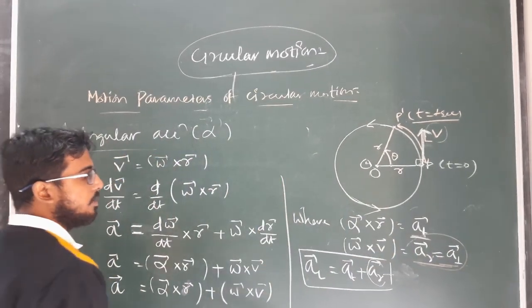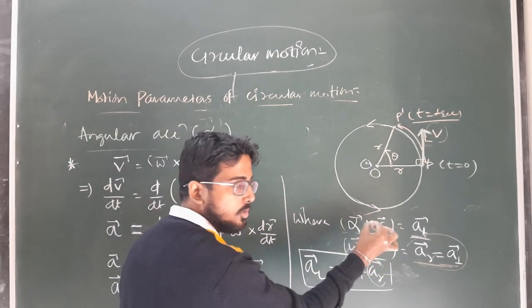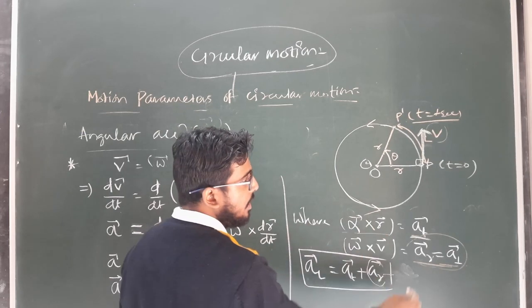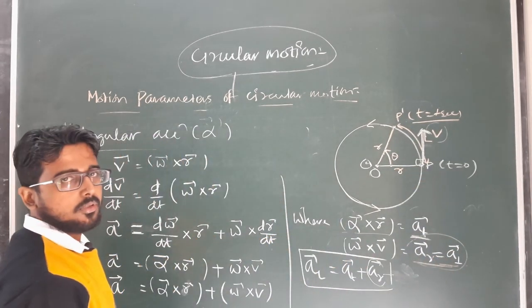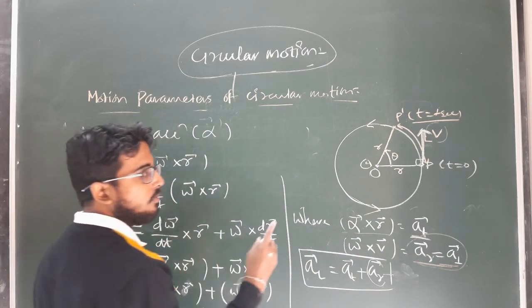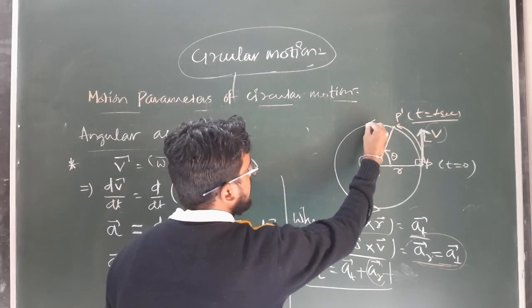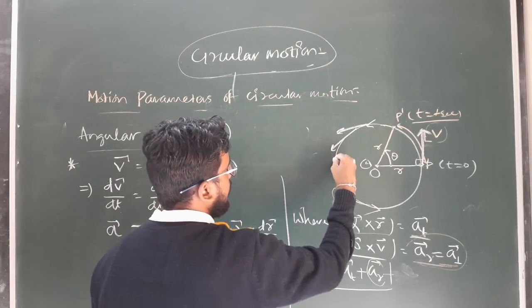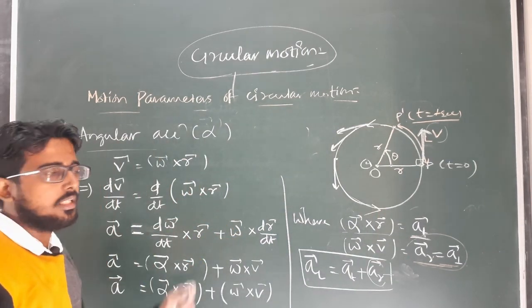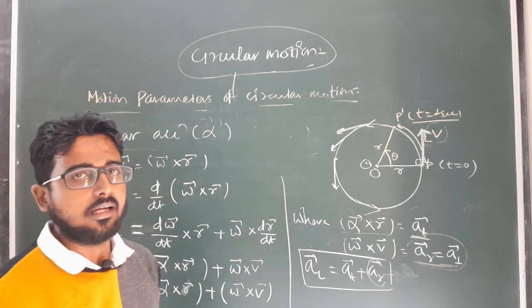Clear? So you have to remember that a tangential, which is defined as alpha cross r, is responsible to change the magnitude of linear velocity, and a radial is the cause which is responsible to change the direction of linear velocity. And for a circular motion, we already observed that at each and every point the direction of the linear velocity changes. So if a body is executing circular motion, then it must have a radial acceleration or a perpendicular component of the net linear acceleration.